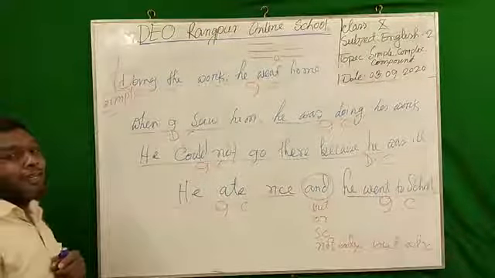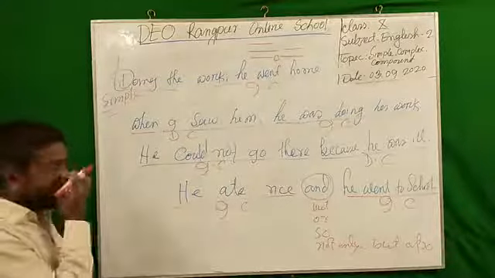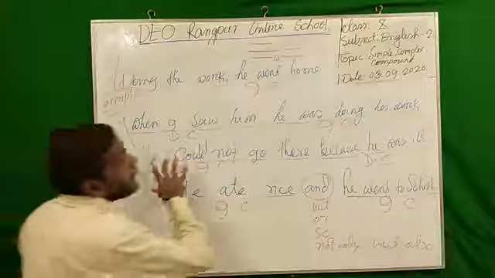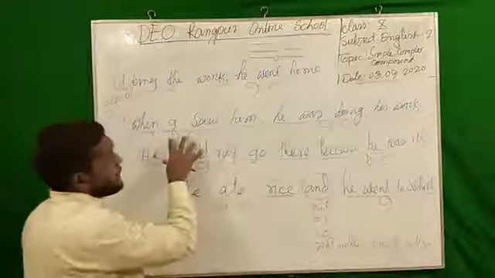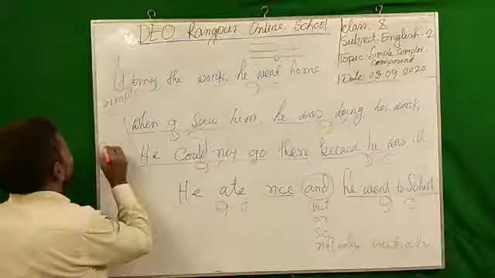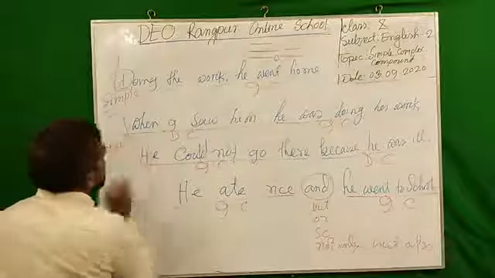How interesting it will be for you. And now if you see two clauses in a sentence, one dependent and another independent, then you will think that this is called a complex sentence.